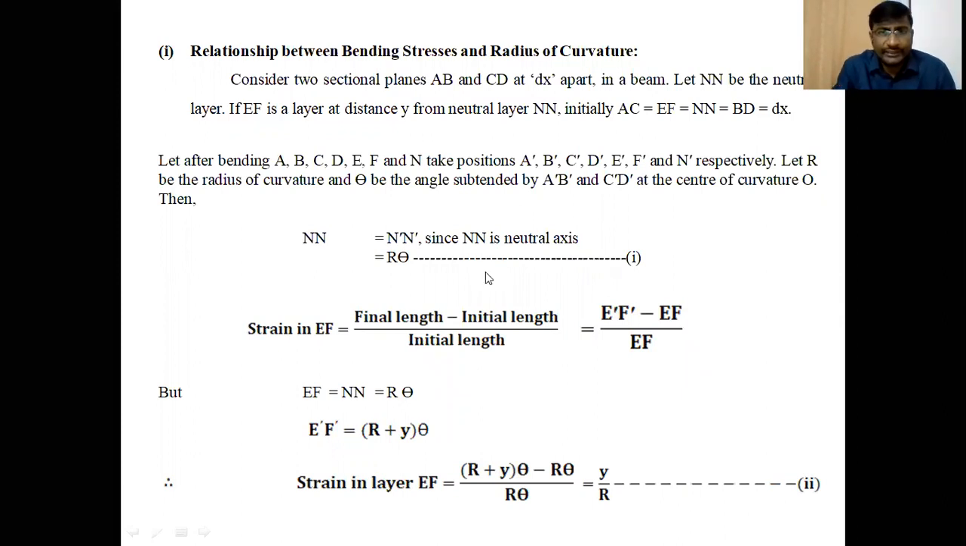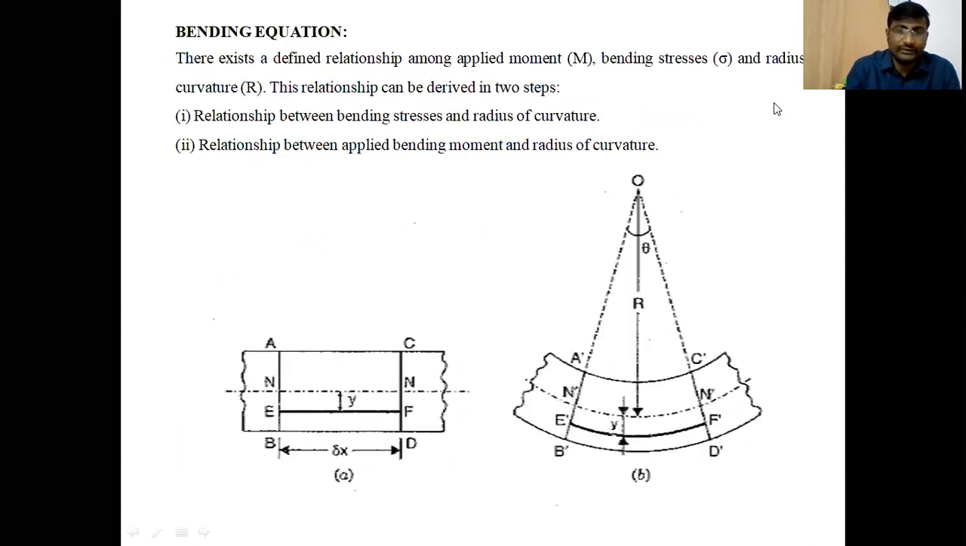During the derivation, considering a layer, consider two sectional planes AB and CD at dx apart in a beam. Let NN be the neutral layer, and EF a layer at a distance y from the neutral layer NN. Initially, AC, EF, NN, BD are equal to dx. These lengths are all equal. Initially, before bending, AC is equal to NN is equal to EF is equal to BD, that is equal to delta X.